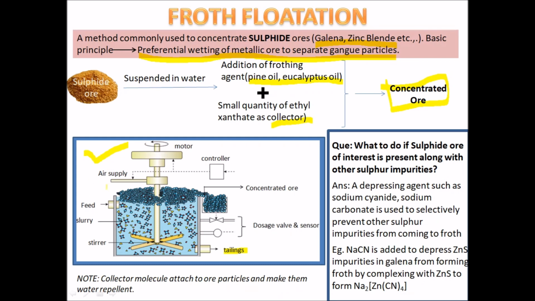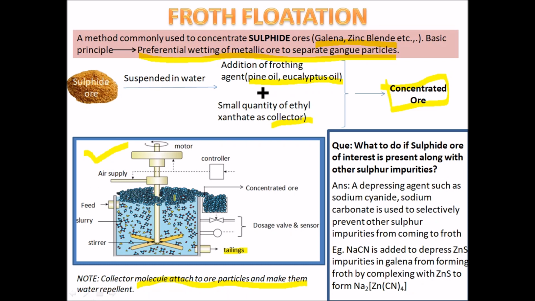Through the feed you have the crushed sulfide ore, which is mixed along with the pine oil or the eucalyptus oil, which is a frothing agent, and it has to be stirred properly. When it is stirred fast, the collector molecules get attached to the ore particles and make them water repellent and form a froth.